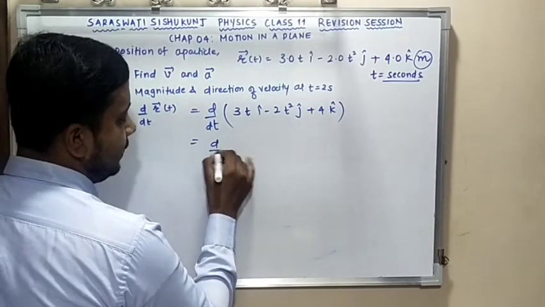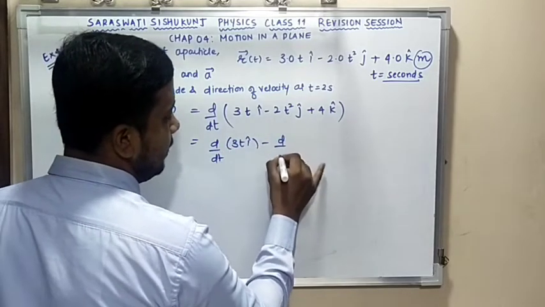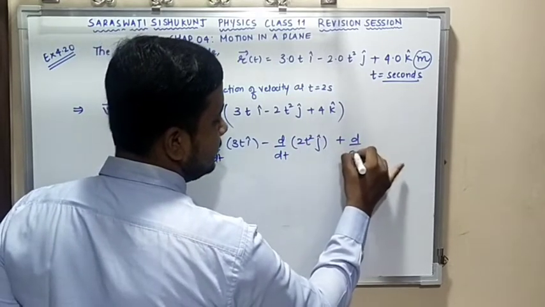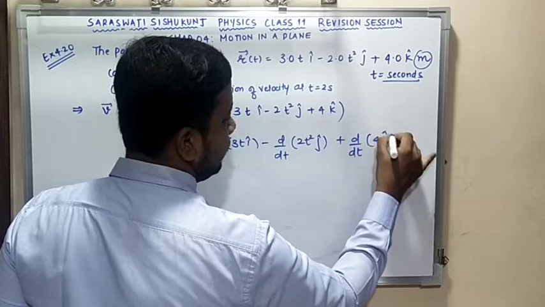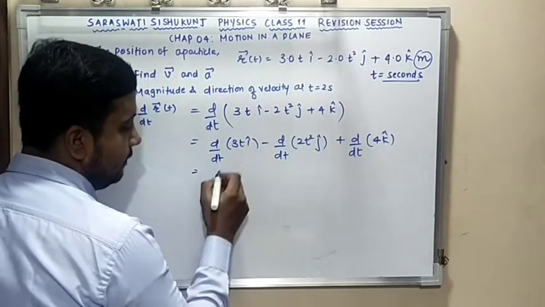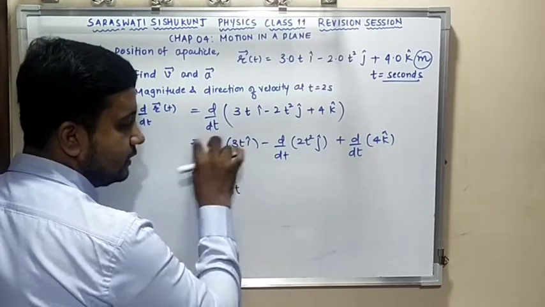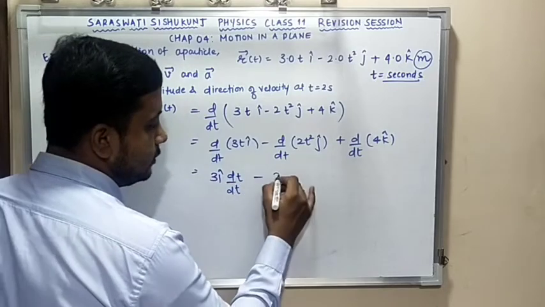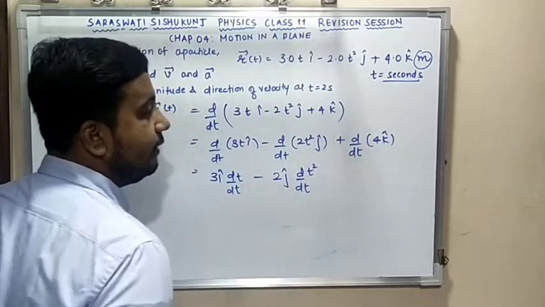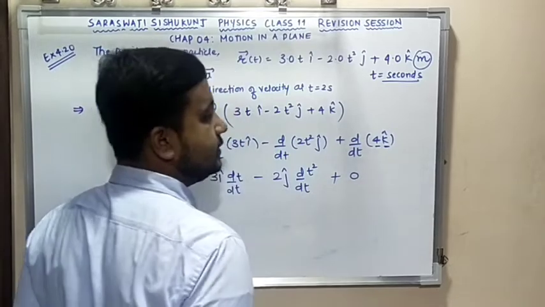First term, I'll separate it: d by dt of 3t i, then minus d by dt of 2t square j, and last is d by dt of 4k cap. Is this clear? Now 3 is constant, so it will be out. 3i is constant, so out. d by dt of t is 1. 2j cap is out. Then d by dt of t square is remaining. And 4 is constant, k is constant, so my differentiation is 0.